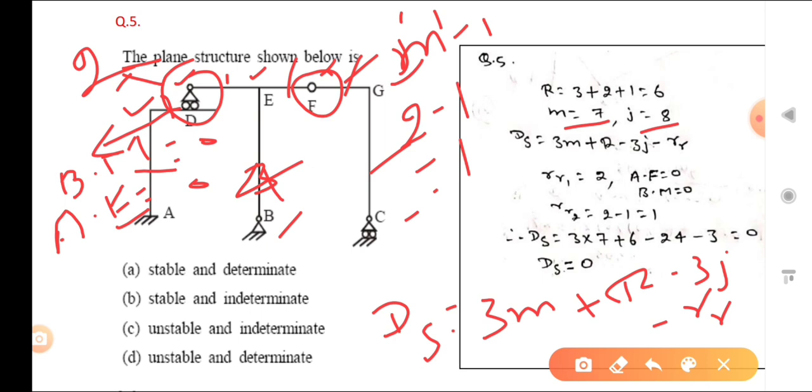So 3 into 7 plus 6 minus 24 minus 3, that is equal to 0. And also for stability, three requirements are there. Reactions should be non-trivial, non-parallel and non-concurrent. Here you can see that reactions are not parallel. So Ds is equal to 0. So that is stable and determinate. So your answer A is there.